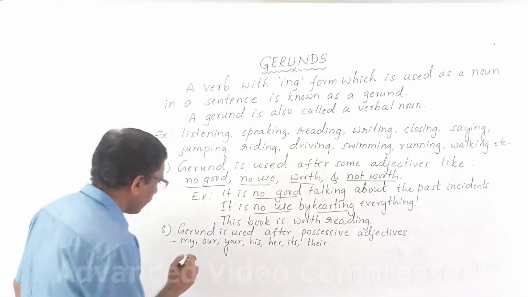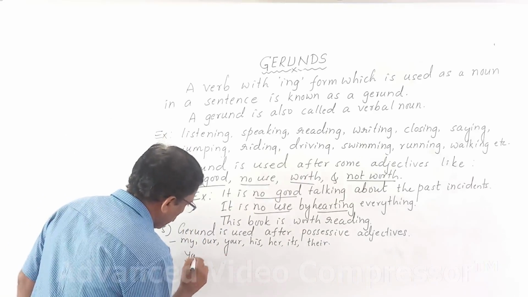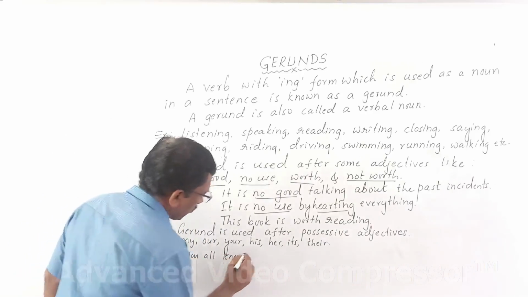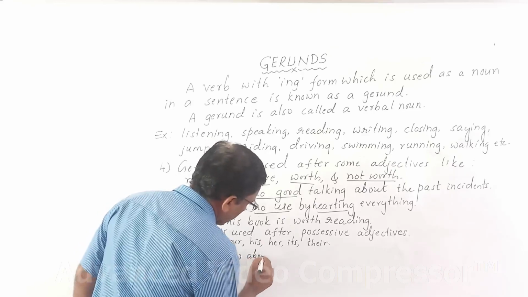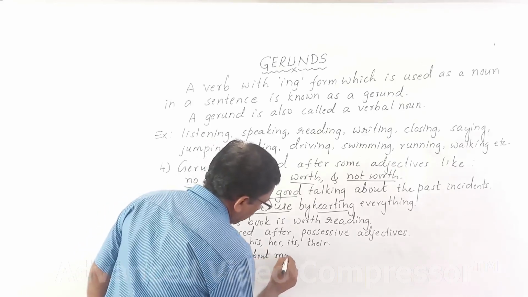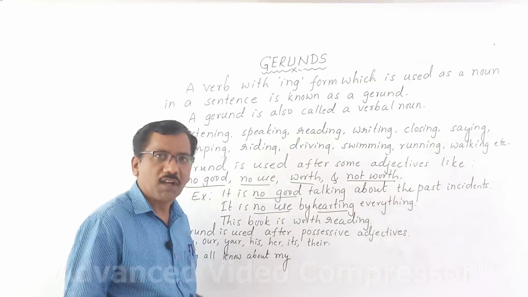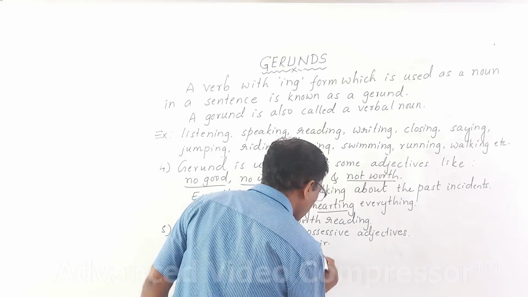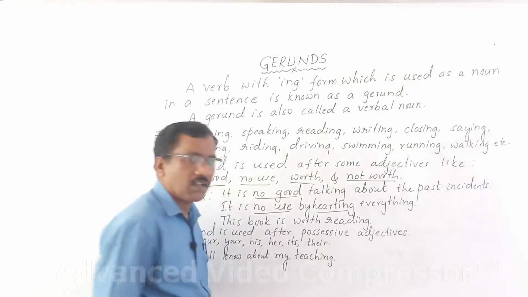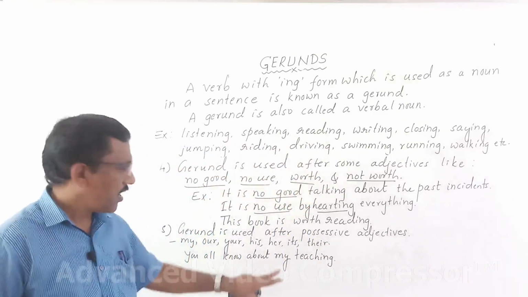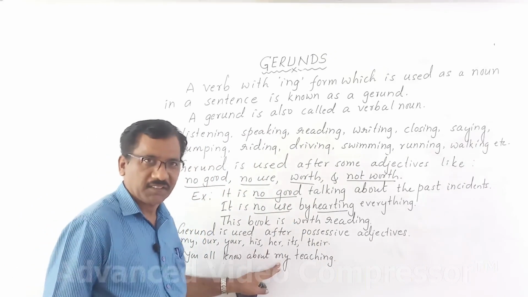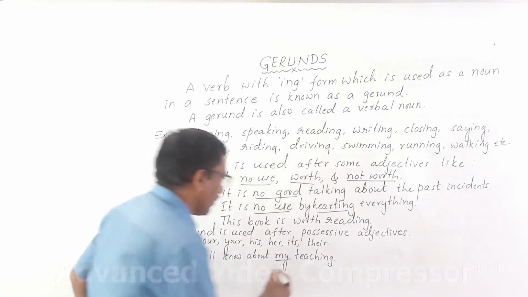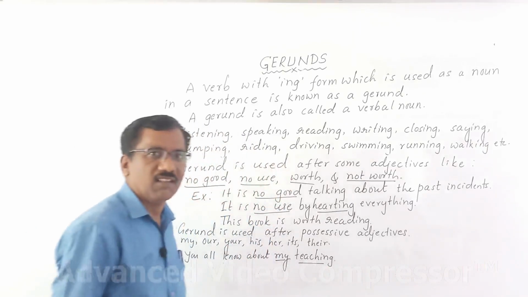For example, you all know about my teaching. See, you all know about my teaching. Please remember, here my is possessive adjective, teaching is gerund. Why?